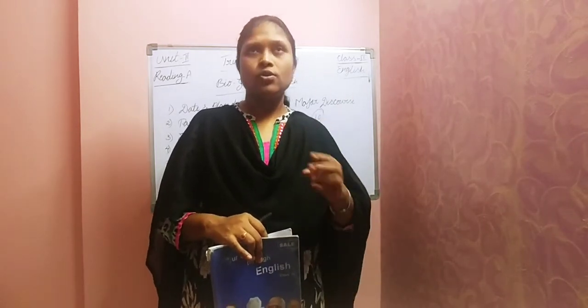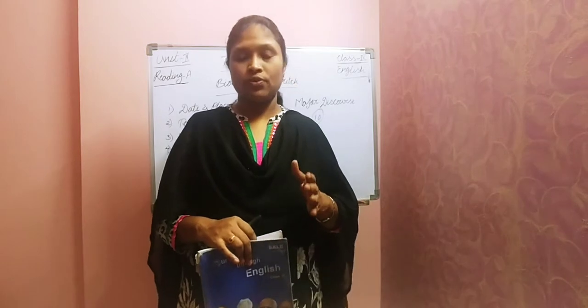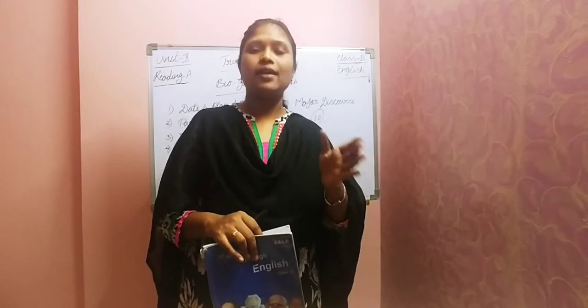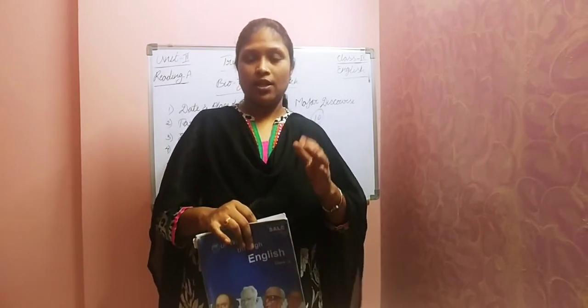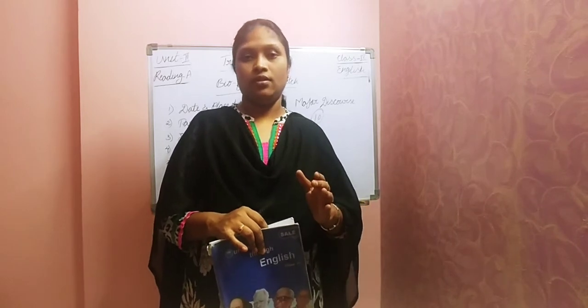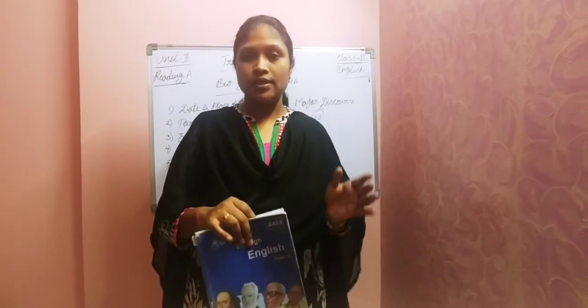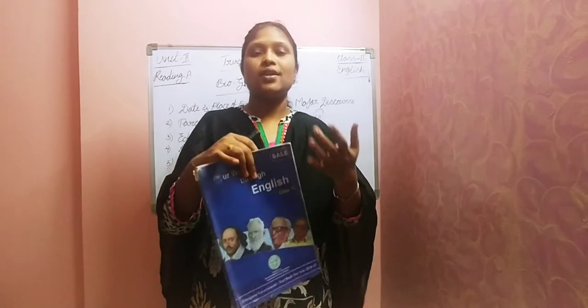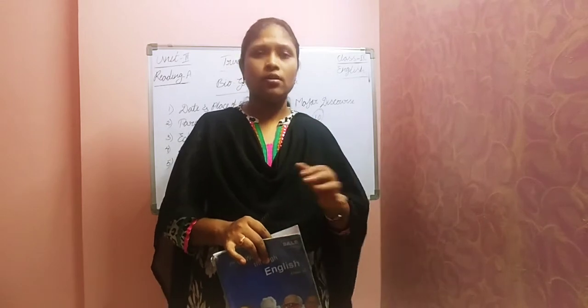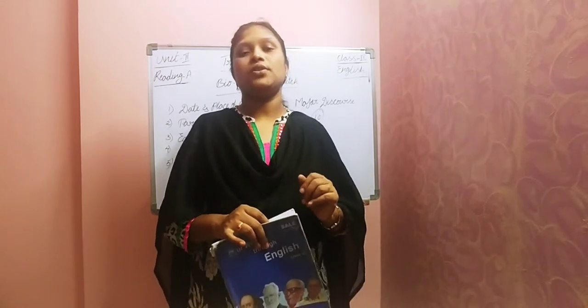You can divide this into 3 paragraphs, children. First one, like the introduction part, that means about whom you are writing. Second one, write the total details. Third one, it's like the conclusion. What can you understand from his lifestyle? What you can conclude, either in 1 or 2 sentences. Like that, write the biographical sketch.